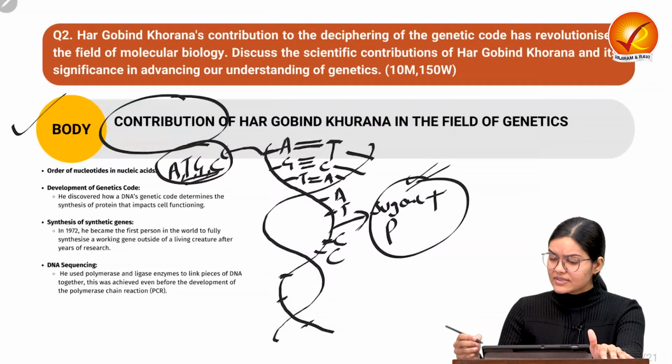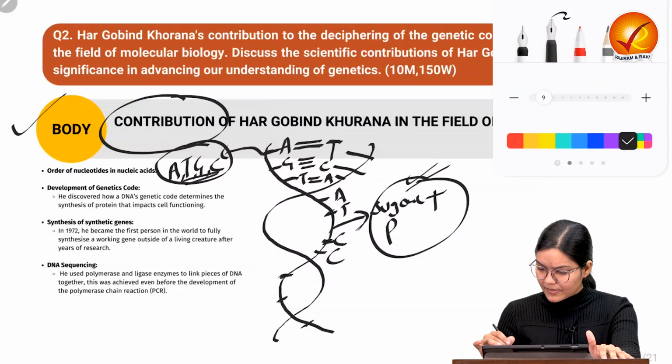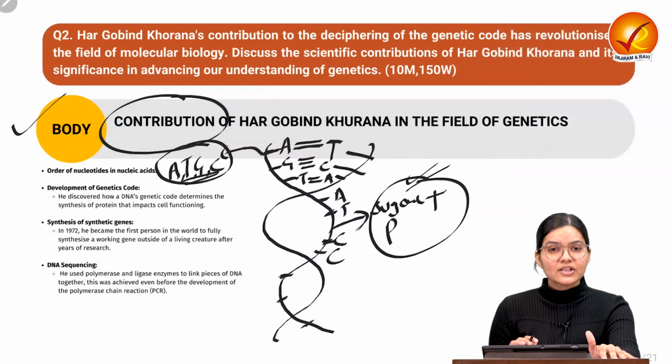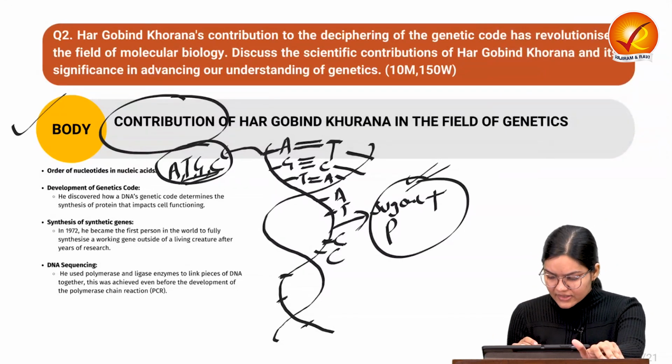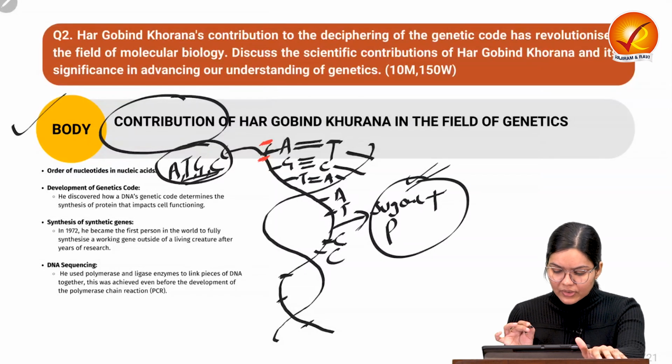The very important point we have to understand is Dr. Khurana's discovery. This particular portion is nothing but a nucleotide. So this is a nucleotide, then this is a nucleotide, and then this is a nucleotide.